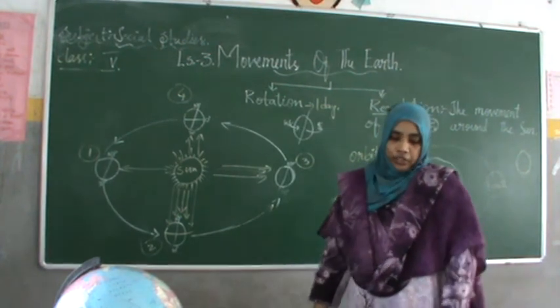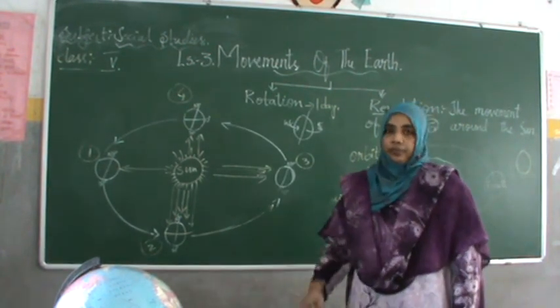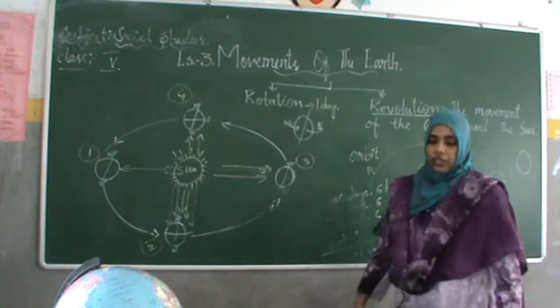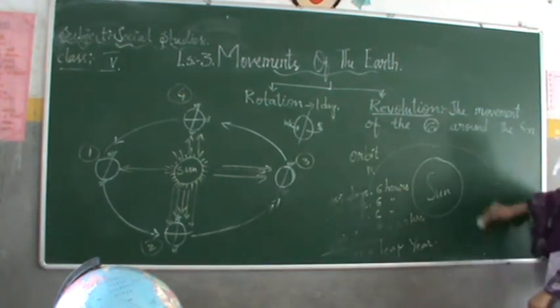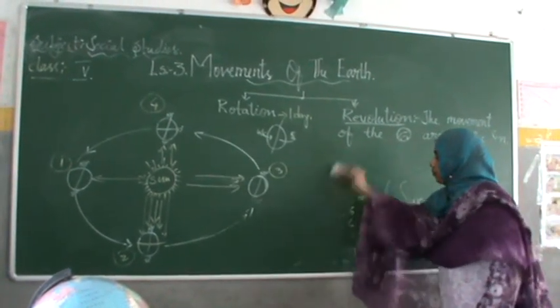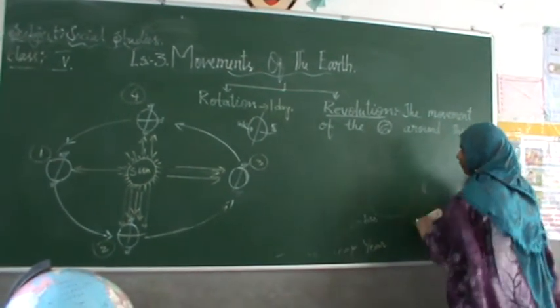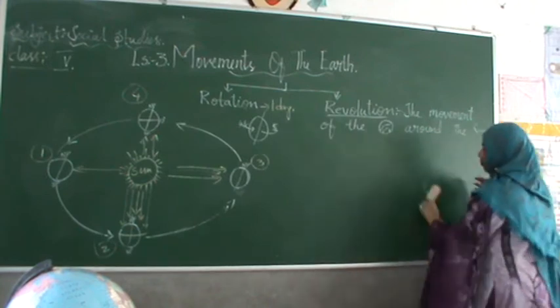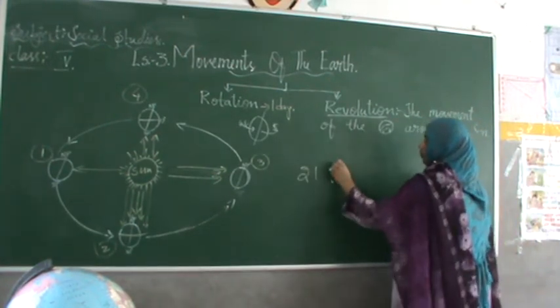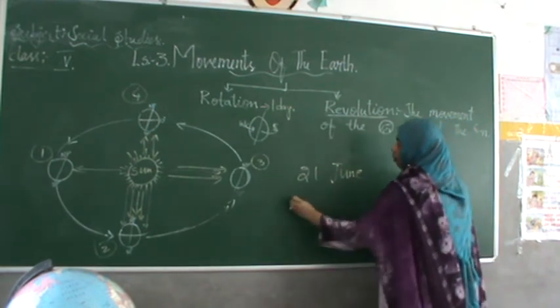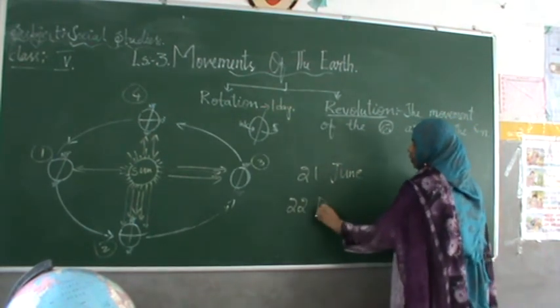And on the 22nd December, these are called the solstice and equinox. On these 2 days, on 21st June as well as on 22nd December.